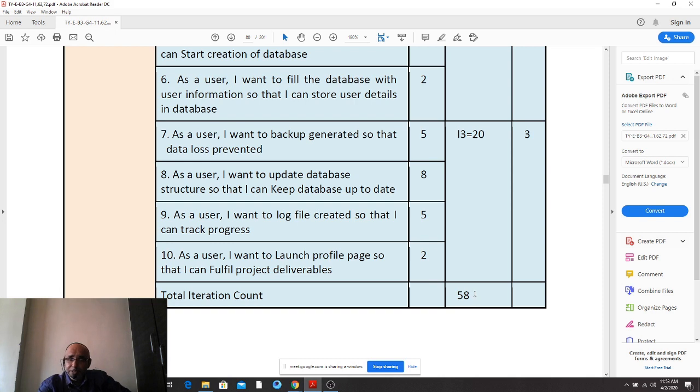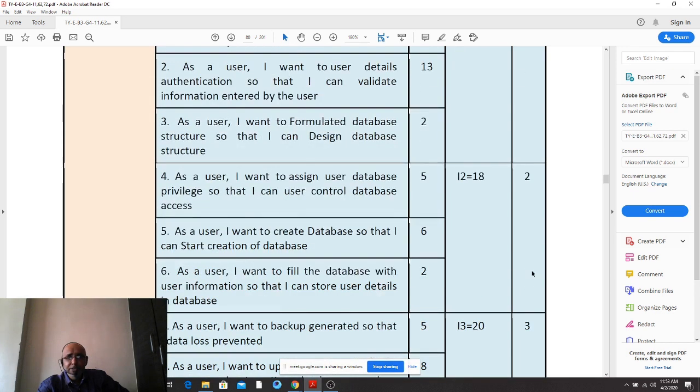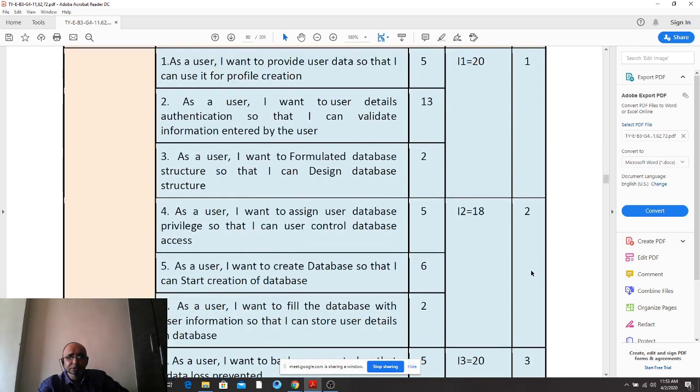In 3 iterations, the stories completed will be 10, with story points in all 58. How many iterations have we taken? 3 iterations. 1, 2, 3. So, a sprint can be between 2 weeks to 3 weeks.